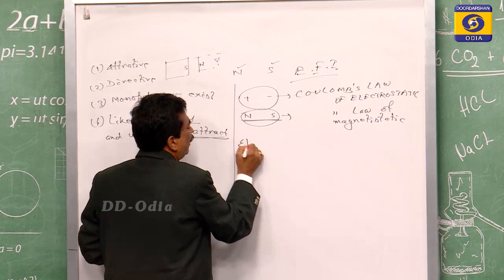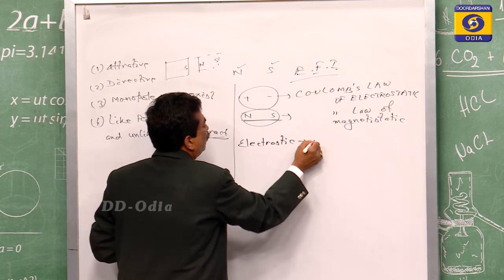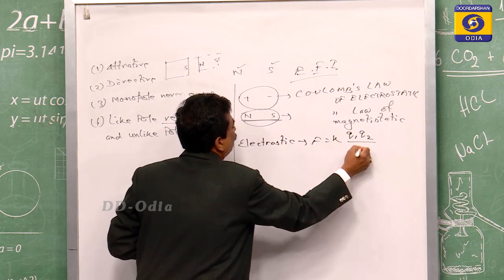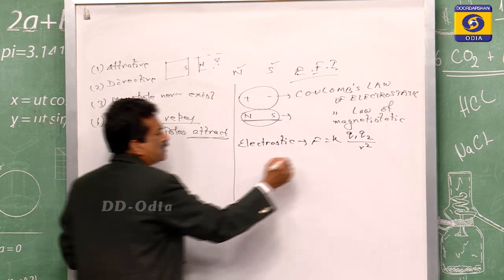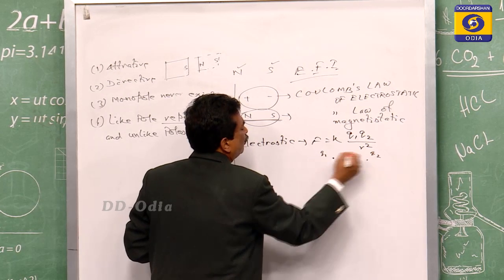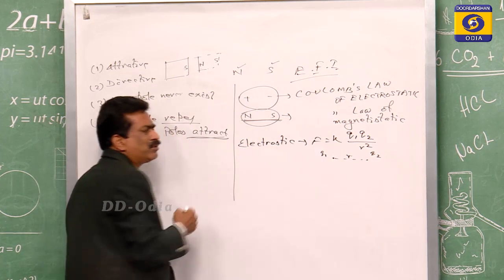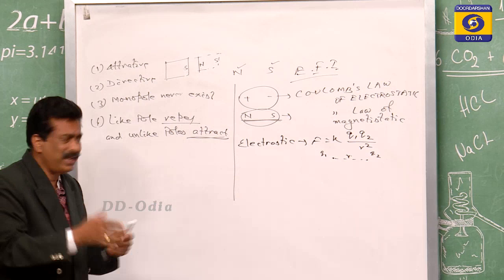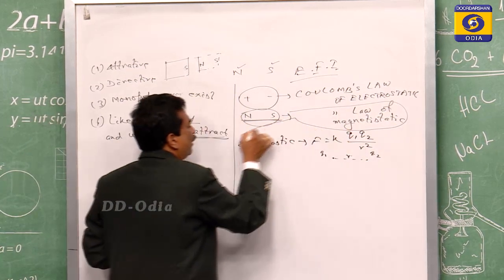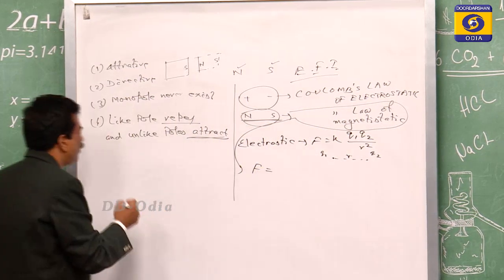In case of electrostatics, that force F is equal to K Q1 Q2 by r square. It means if there are two charges Q1 and Q2, separated by a distance r, then the force is equal to this much. And here, for Coulomb's law of magnetostatics, the same force F is between two poles.